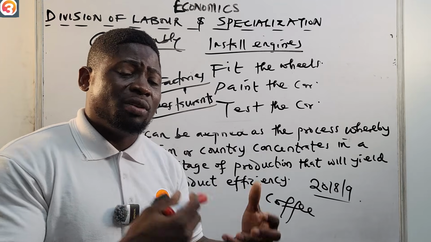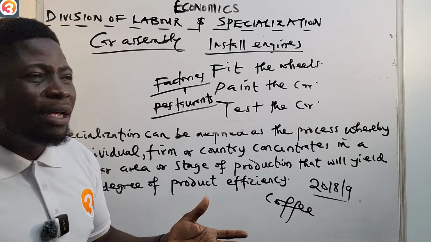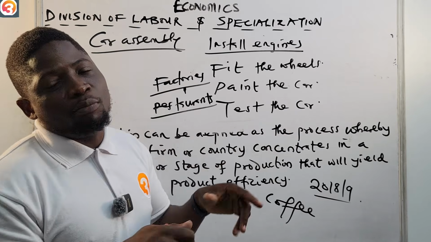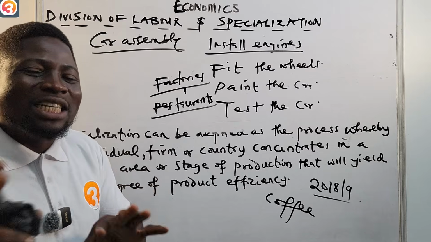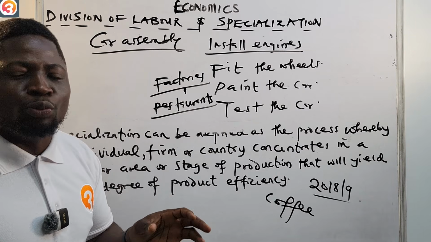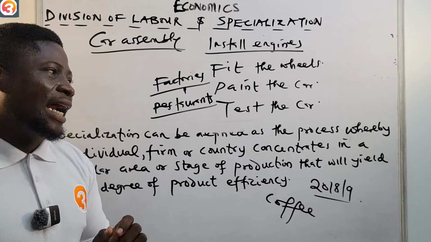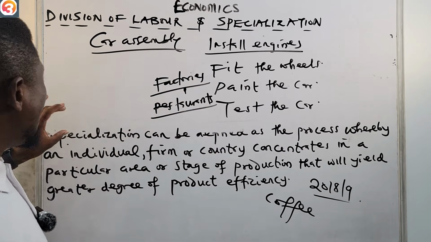Because the firm will have the accountant, we have human resources, we have IT, and so many other departments in the same company. All right. So all of these people, they have their specialties, okay? They have their specialty, and they all make the pot of soup very, very sweet. All right. So that is division of labor.